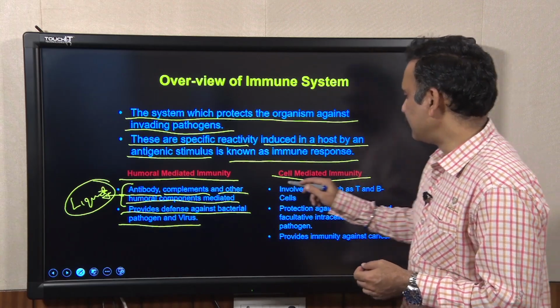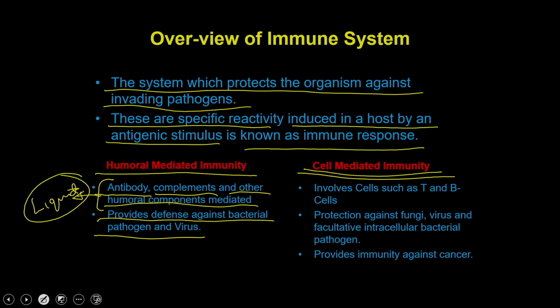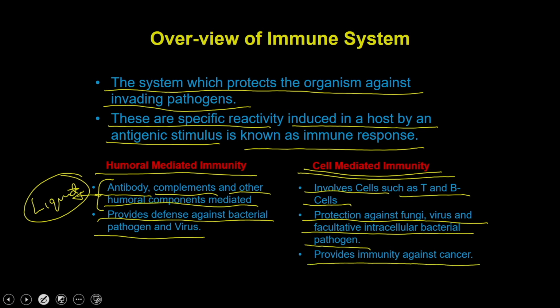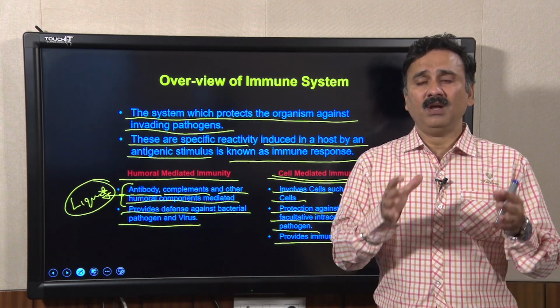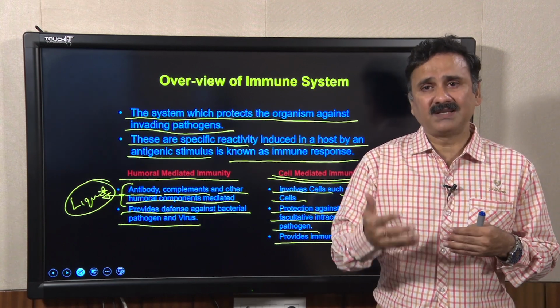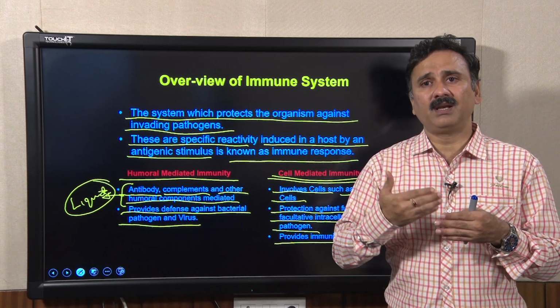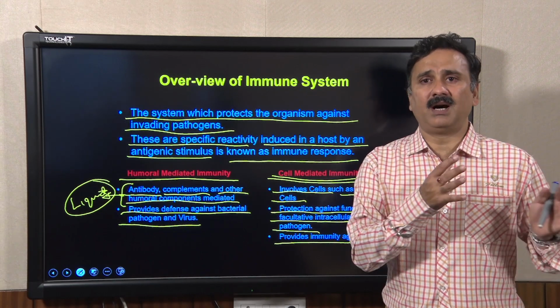The other response is cell mediated immunity, which involves cells such as T and B cells. It protects the organism against fungi, viruses and facultative intracellular bacterial pathogens, and it also provides immunity against cancers. The cell mediated immune response is more robust and long lasting, and it creates a memory within the organism.